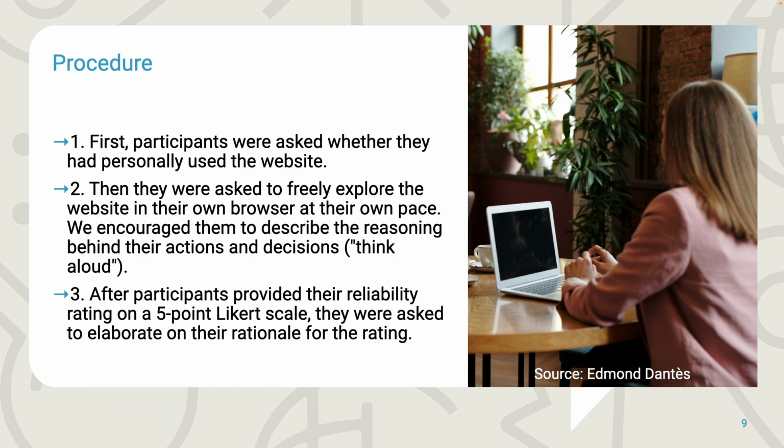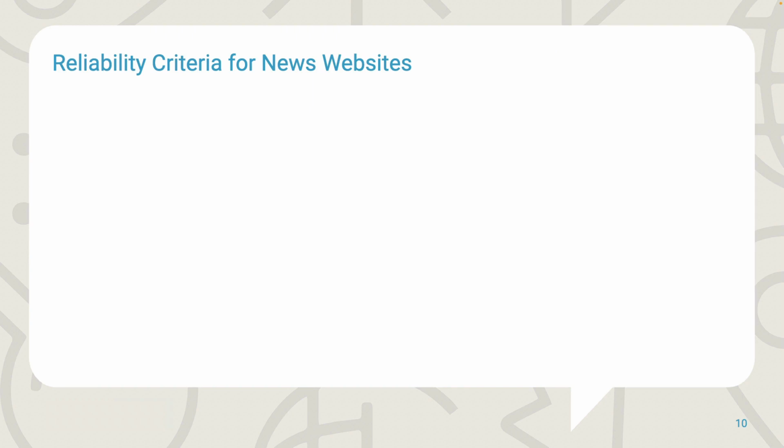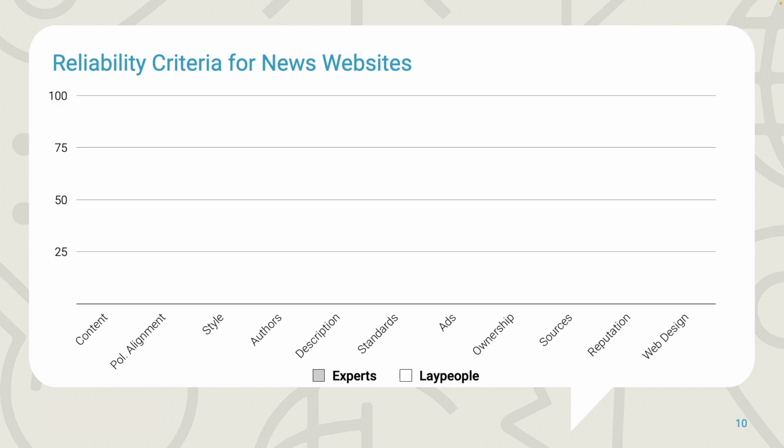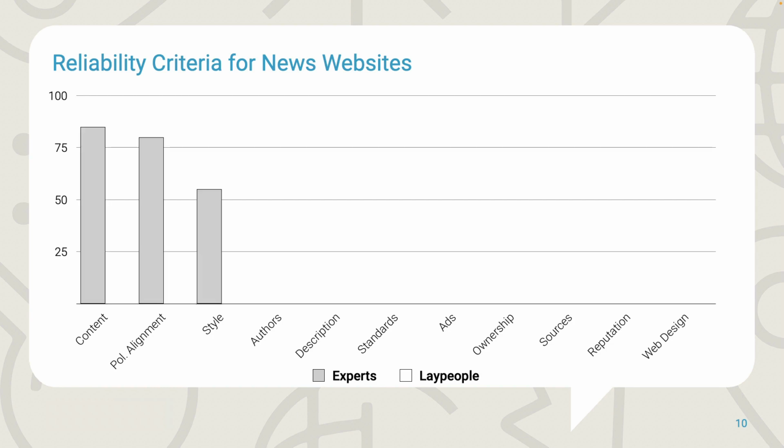After participants provided their rating on a 5-point Likert scale, they were asked to elaborate on their rationale for the rating. Finally, participants were asked whether any information that would have helped them make their decisions was missing during the study. We identified 11 criteria that were used to determine the reliability of online information: content, political alignment, writing style, authors, self-description, professional standards, advertisements, ownership, sources, reputation, and website design. In gray, we indicate the percentage of experts that use the criterion.